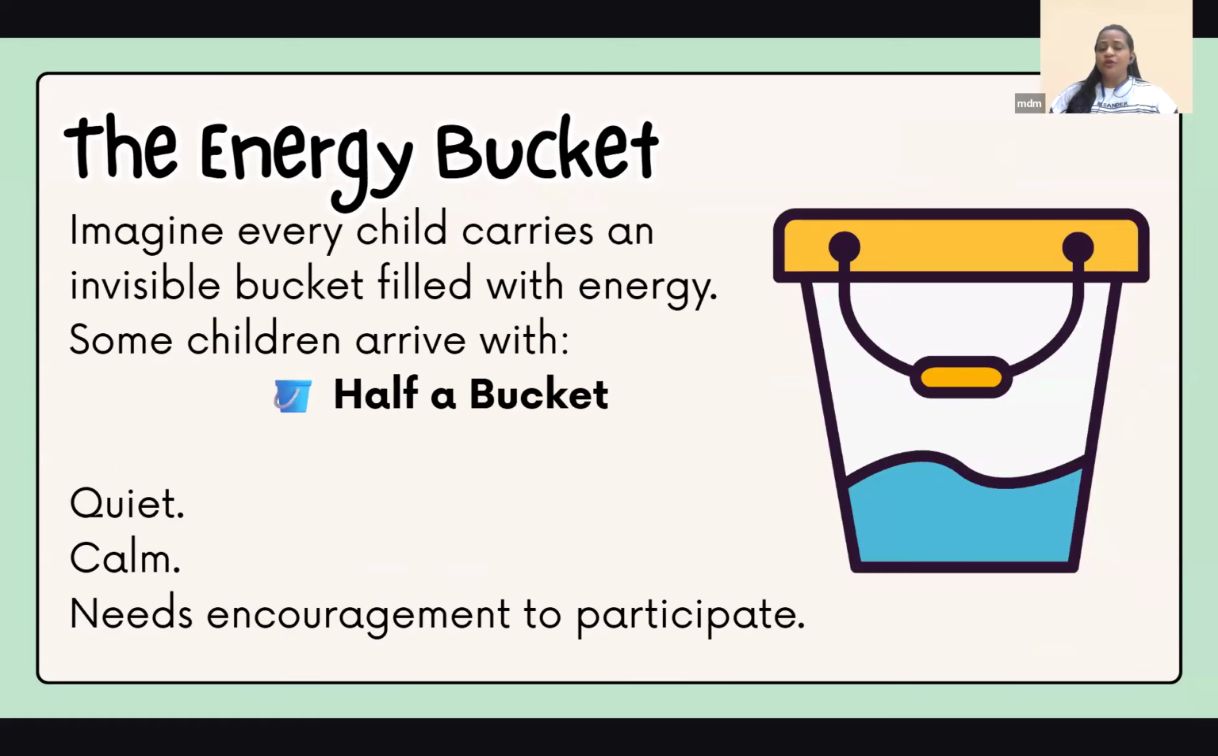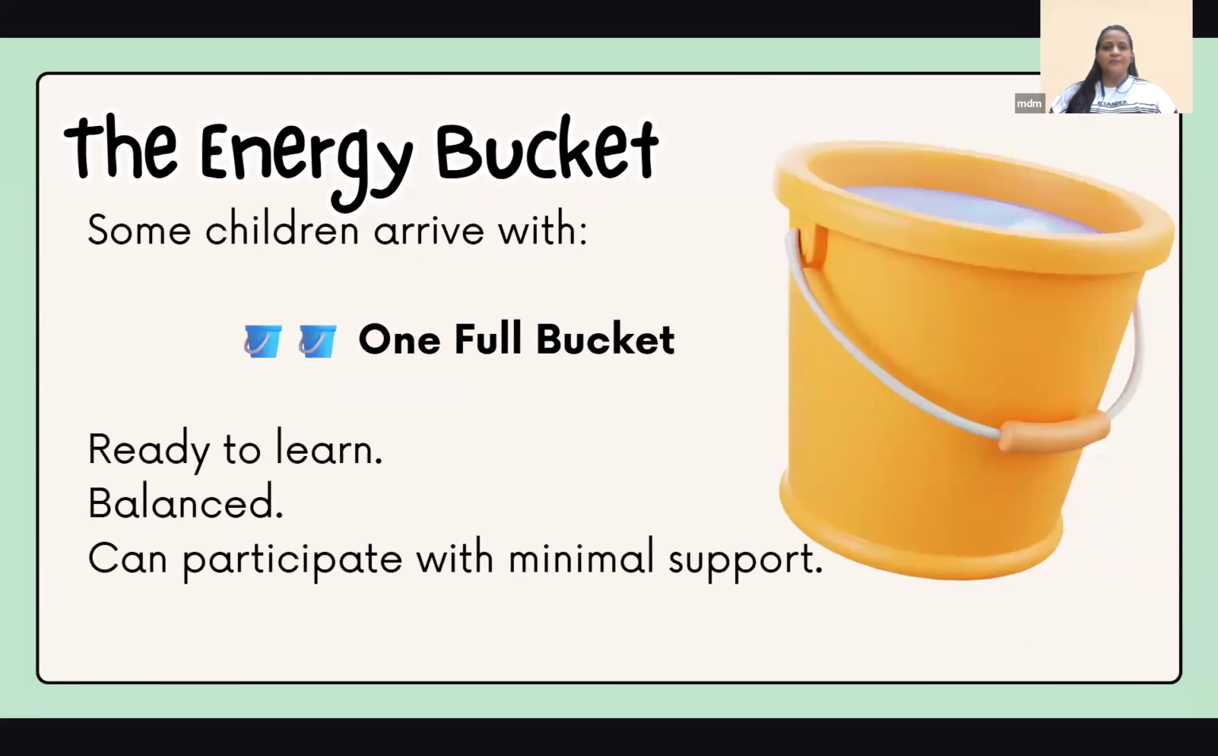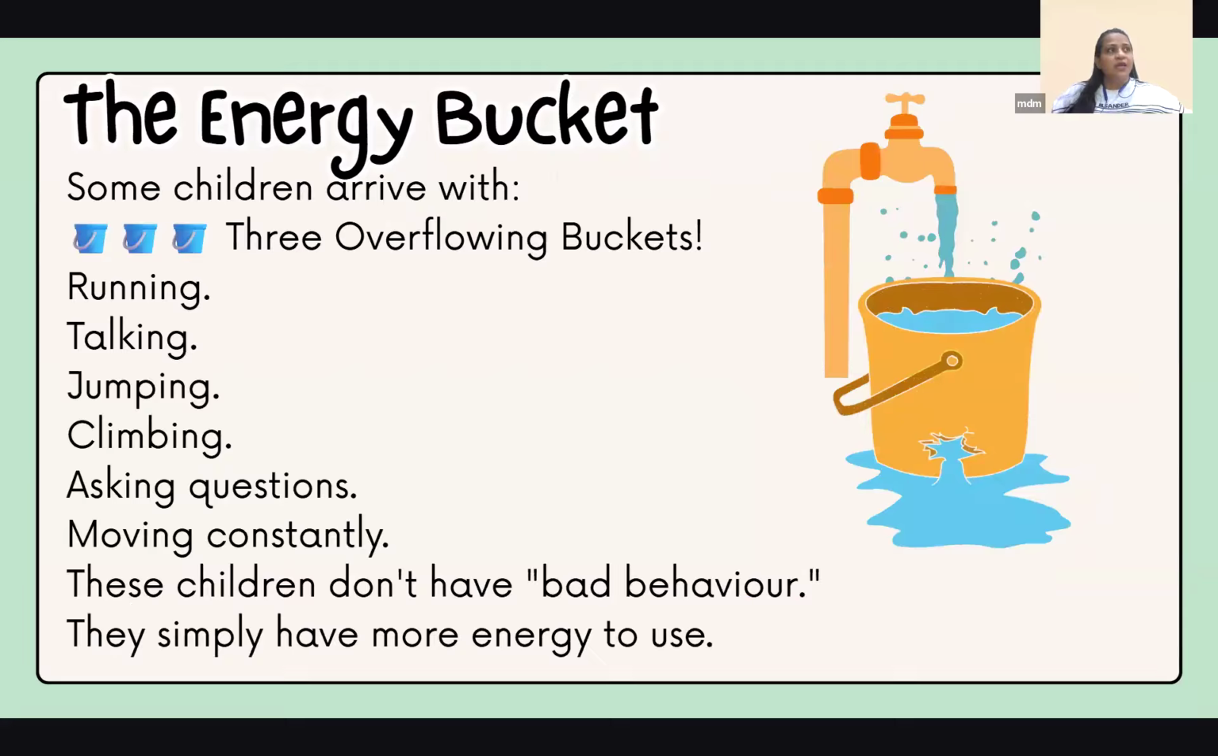So here is the approach: imagine every child is carrying an invisible bucket filled with energy. Some children arrive with half a bucket. They are quiet, they are calm, they need encouragement to participate. The quiet ones. Some come with one full bucket. They are ready to learn, they are balanced, and they can participate even with minimal support. If you just encourage the child, the child will participate. And the others come with 3 overflowing buckets. They are running, talking, jumping, climbing. These children don't have bad behavior. They simply have more energy to use.